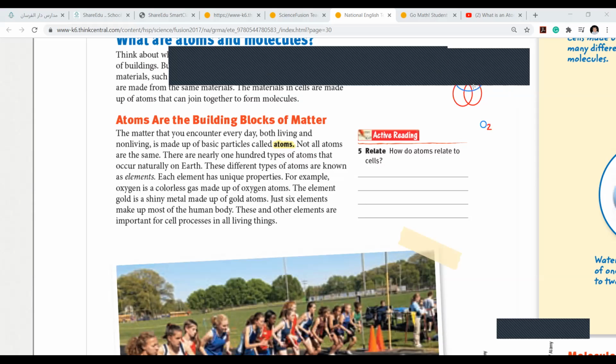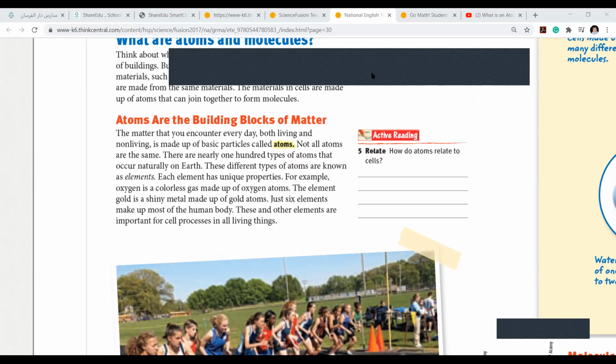That means this blue is H, hydrogen, and these two are O and O, that is oxygen. H2O, there are 2 hydrogen and 1 oxygen. This all is called a water molecule. What is this called? Water molecule. Why do I call it a molecule? Because there are many atoms joined together. If more than 1 atom join together, it is called a molecule.